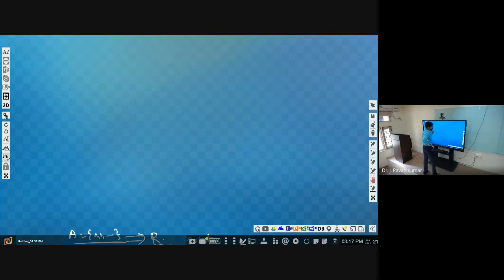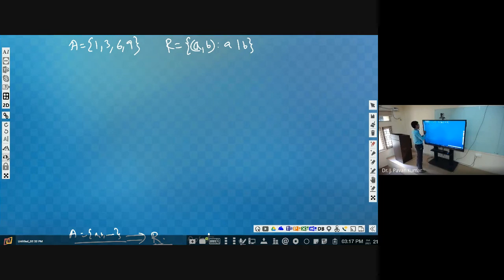Now you consider A defined as {1, 3, 6, 9}. Okay, simple thing. And R is defined as it is. Like as we have seen, (a, b) will be part of the relation if a divides b. And now, what can be the pairs that we can have in R?